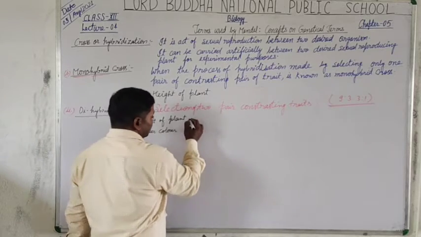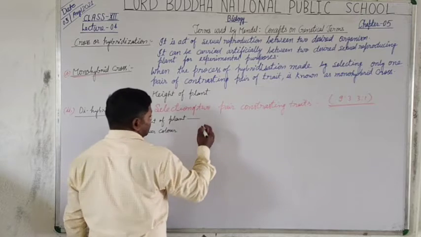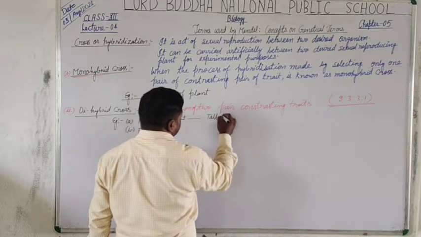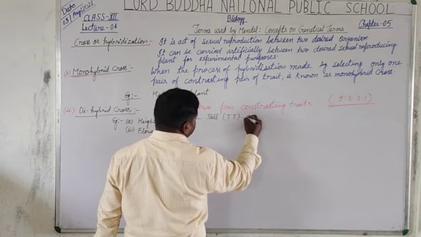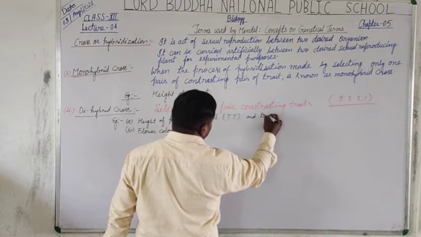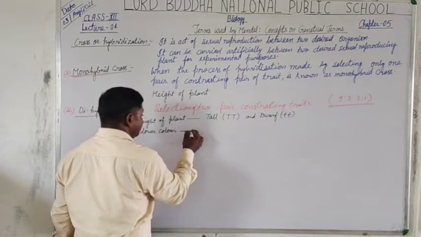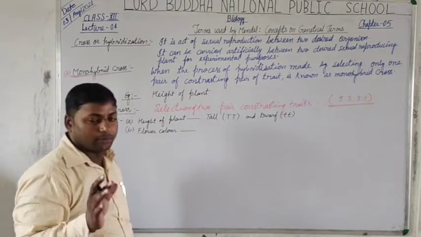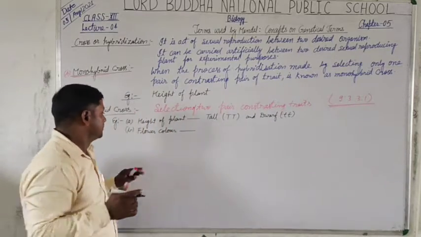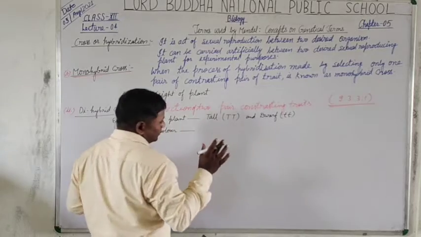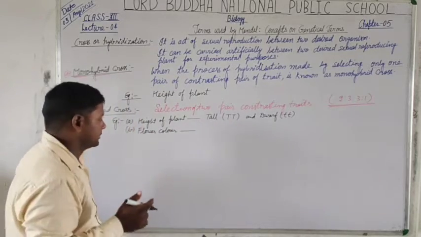What are the allelomorphic contrasting characters of height of plant? Yes, tall, represented by the symbol capital T, and dwarf, small t. Like that, we choose the flower color. Only two flower colors which are in contrast to one another.